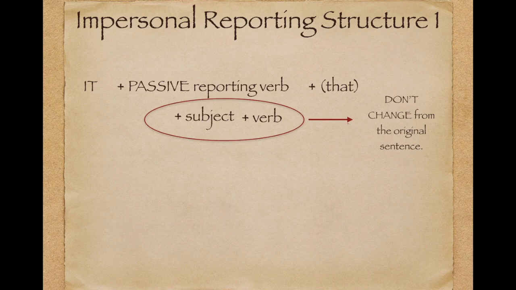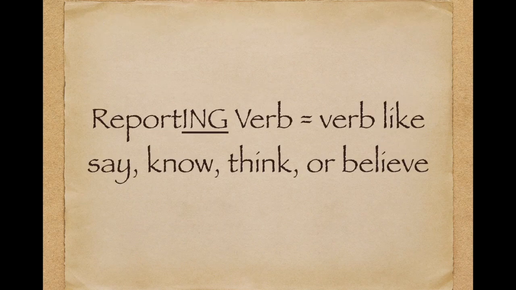So whatever the thing is that everyone thinks or everyone is saying, we don't need to change the subject or the verb when we report it. It is important for you to know that in these impersonal reporting structures, the reporting verb will always be passive. So make sure you remember that.